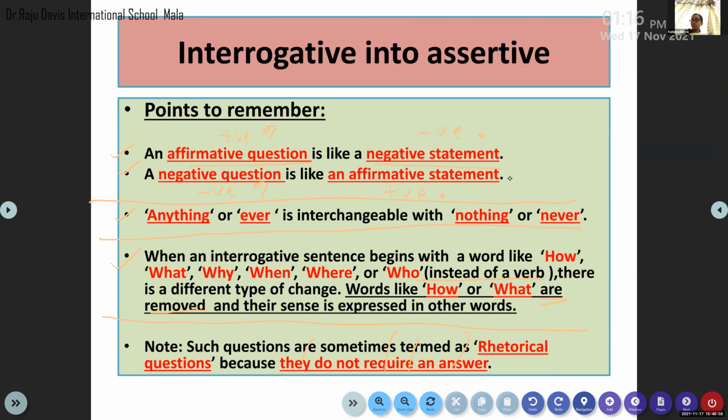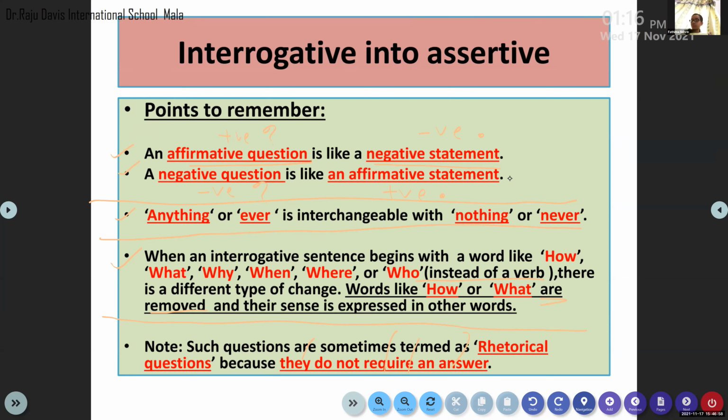Okay, who would not like to be a leader? Okay, so here would not is used. So this question is a negative question. So remember, we have to make our statement a positive statement. Okay, who is just removed, and I have inserted the word everyone. So if it is starting with a question word who, you can use the word everyone in your statement.